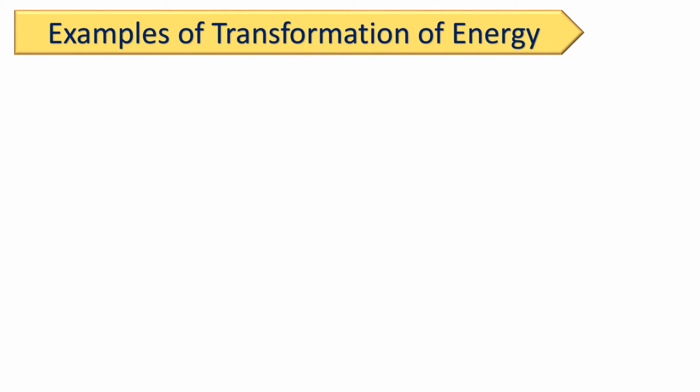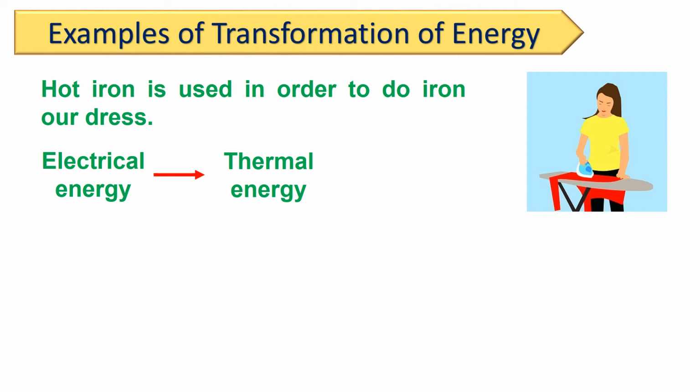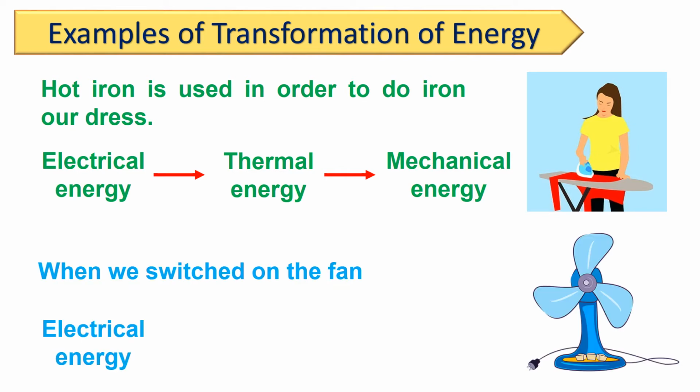Now we see some other examples of transformation of energy in our daily life. The first example is when we use a hot iron in order to iron our dress. In this case, electrical energy is converted into thermal energy, and thermal energy is turned into mechanical energy. The second example is when we switch on the fan. Electrical energy is converted into kinetic energy due to which the blades of the fan rotate.